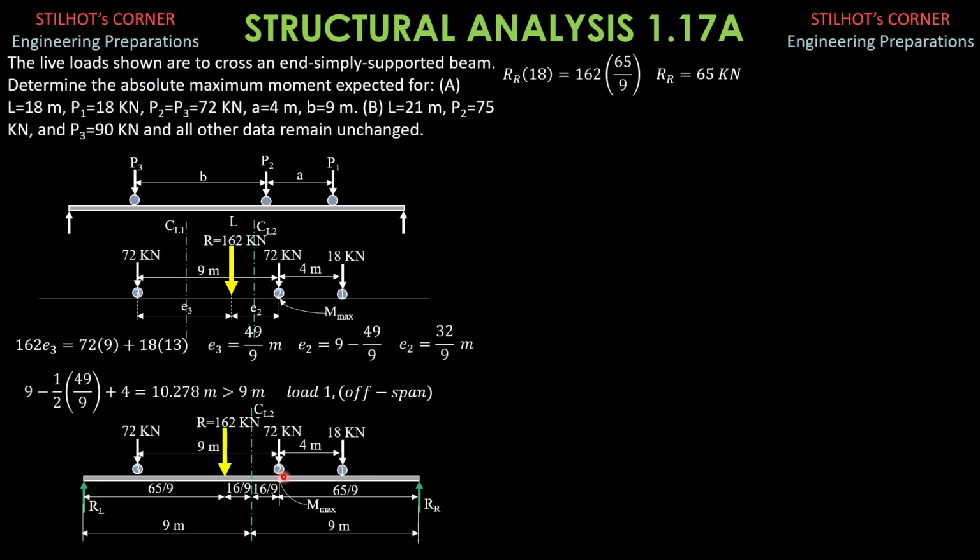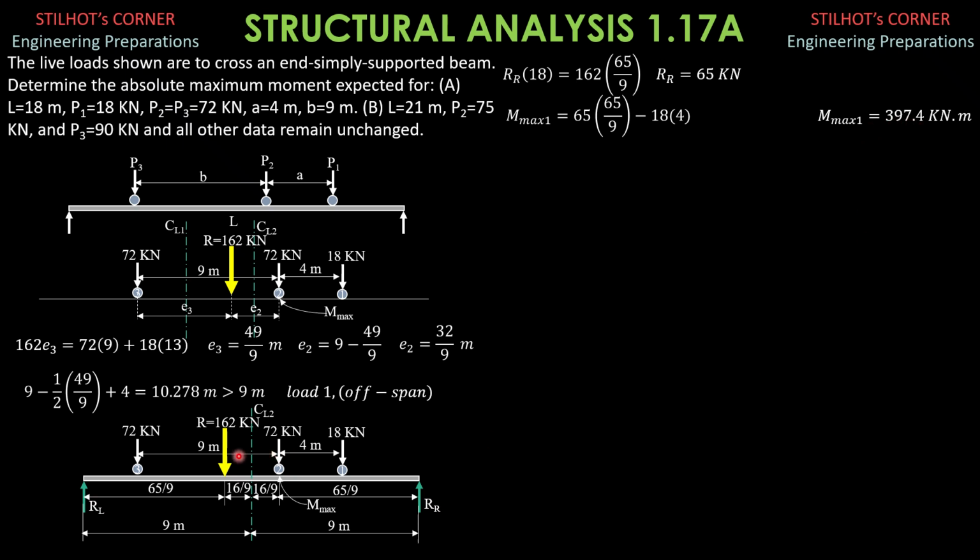So the absolute maximum moment, or the maximum moment under load 2, that's the first possible value considering the loads at the right, is R sub R, 65, times 65 over 9 minus 18 times 4. So the maximum moment under load 2 is 397.4.